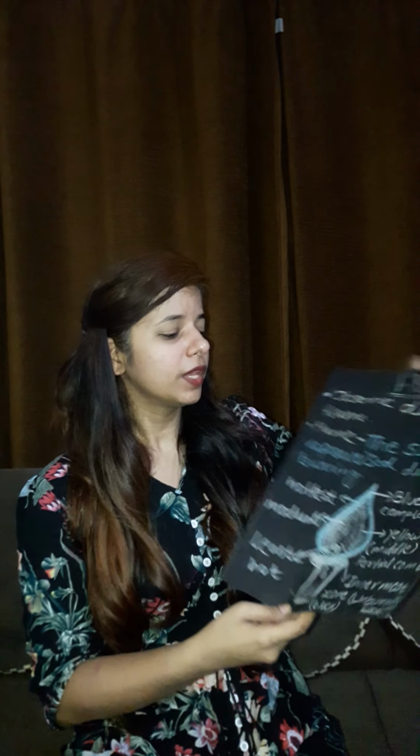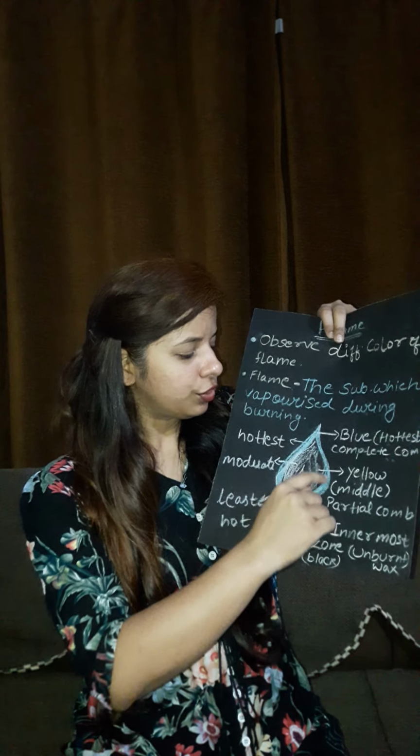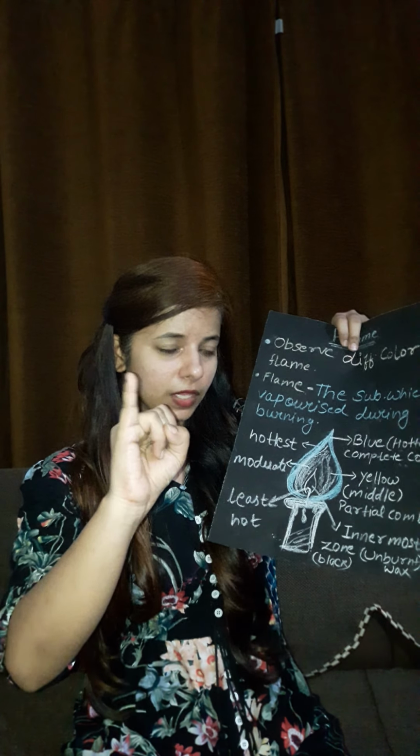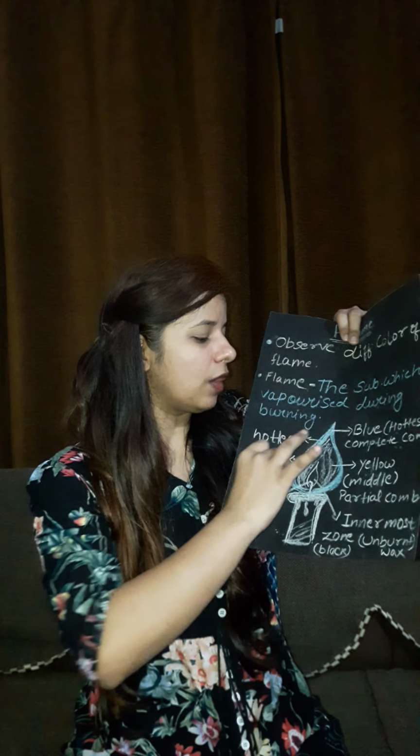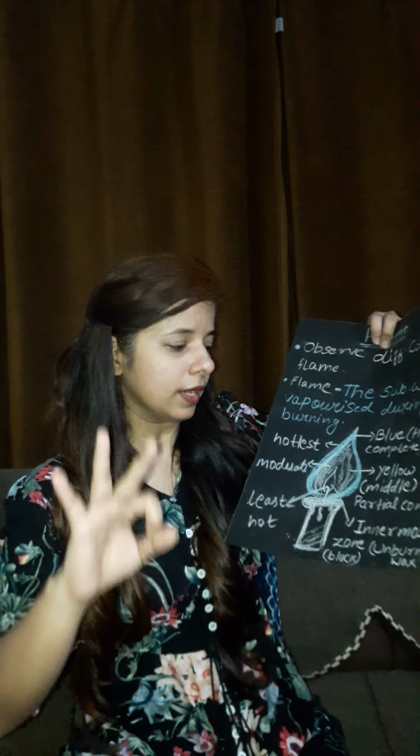But now you understand the conditions which give complete combustion. The condition is like this: if there is a sufficient supply of oxygen, then that particular thing will undergo complete combustion. There are some more properties still pending to fulfill for complete combustion. I will tell you later. So the outermost flame is the hottest flame, it has complete combustion, and it is blue in color.